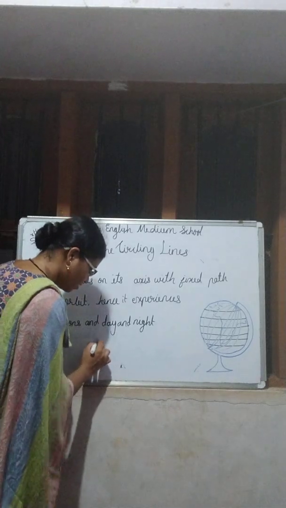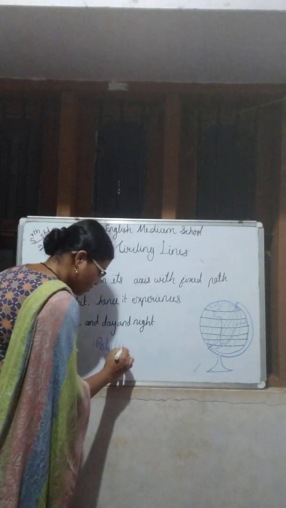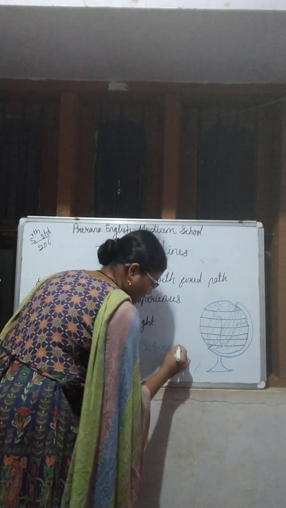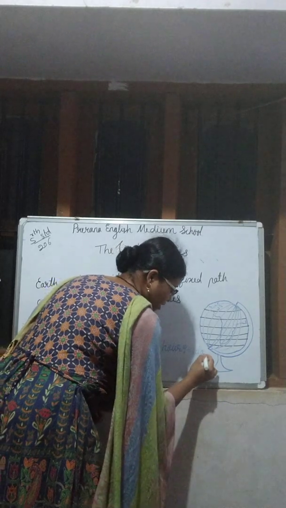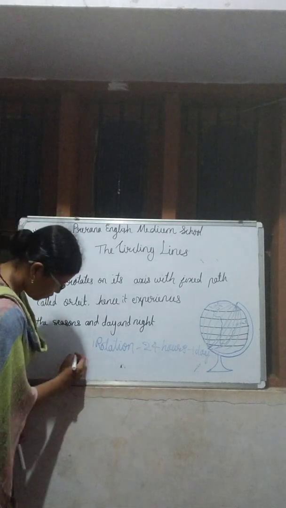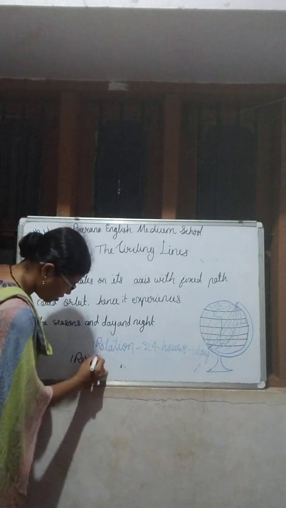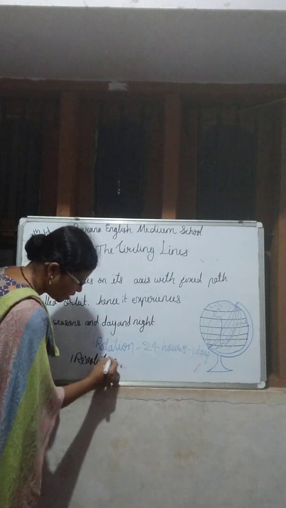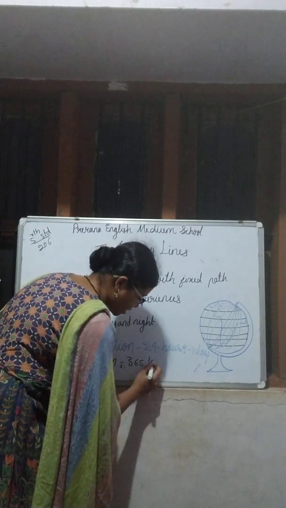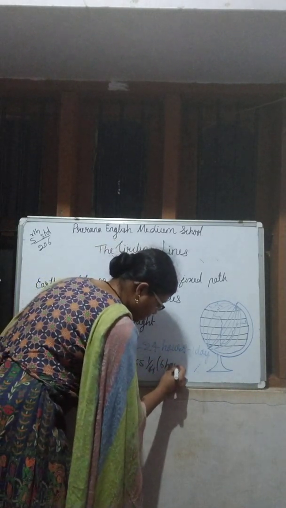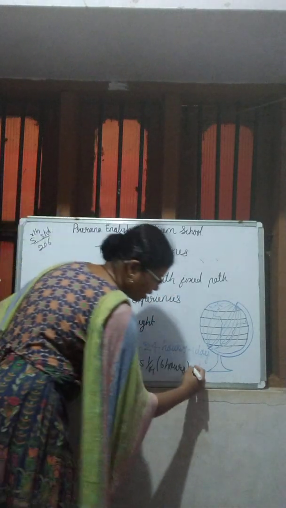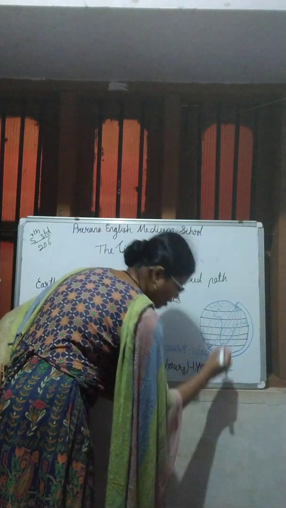For one rotation, it will take 24 hours, and we count it as one day. Then for one revolution, it will take 365 and 1/4 days, which means about 6 hours extra. That is called one year.